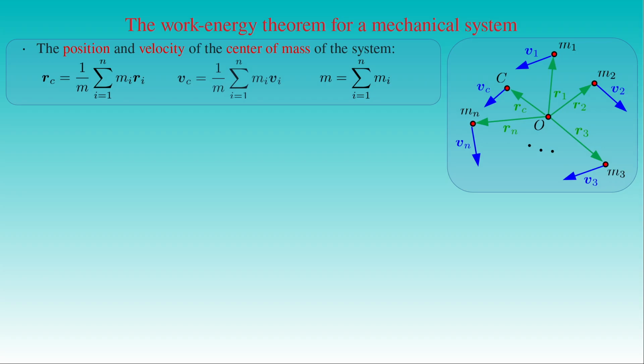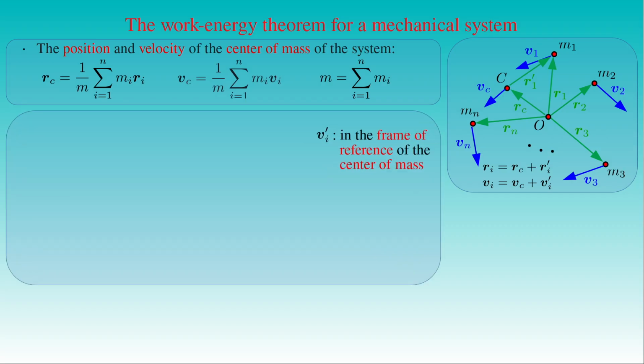Then the position vector R_i of the point mass m_i can be written as the vector sum of the position vector R_c of the center of mass, and the vector R'_i pointing from the center of mass to the point mass m_i, as shown for the point mass m_1 in the figure. Similarly, the velocity v_i of the point mass is equal to the vector sum of the velocity V_c of the center of mass in the inertial frame which the reference point is attached to, and the velocity v'_i of the point mass with respect to the frame of reference of the moving center of mass.